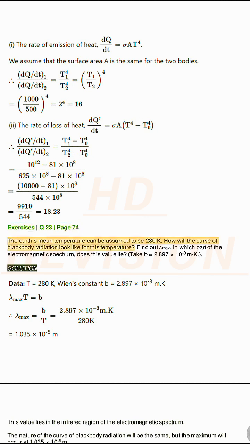The Earth's mean temperature can be assumed to be 280 K. How will the curve of blackbody radiation look for this temperature? Find out lambda max. In which part of the electromagnetic spectrum does this value lie? Take b equals 2.897 times 10^-3 mK. Solution. This value lies in the infrared region of the electromagnetic spectrum.